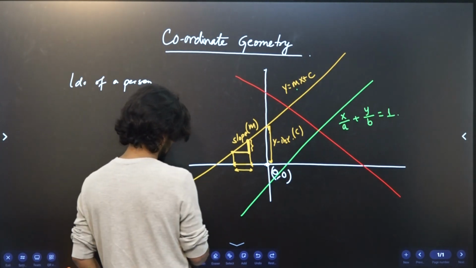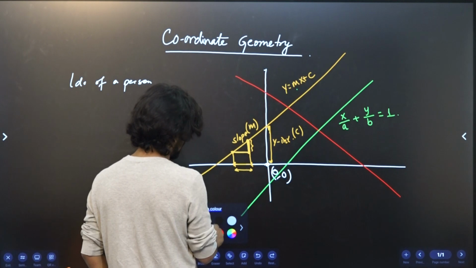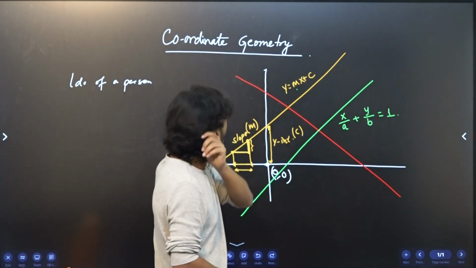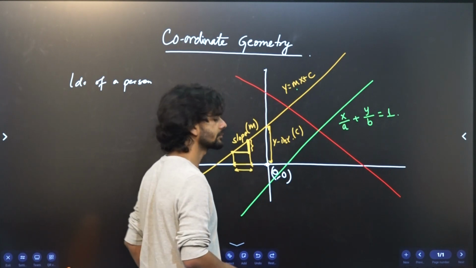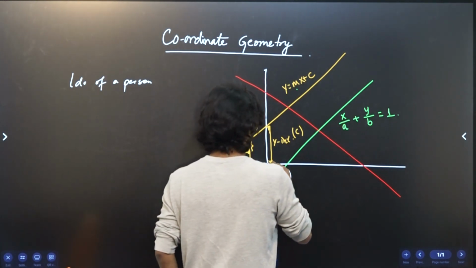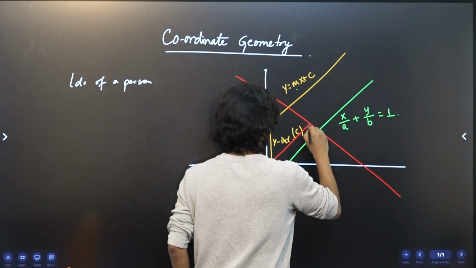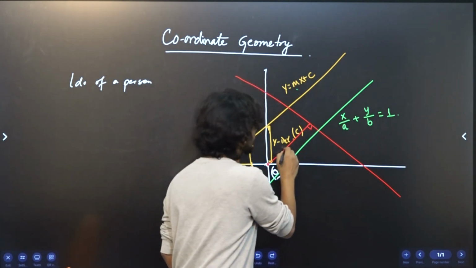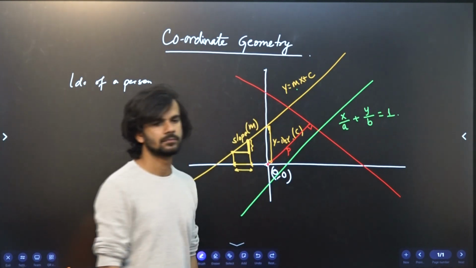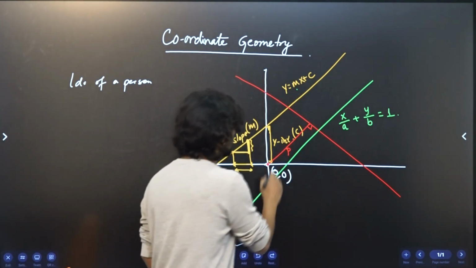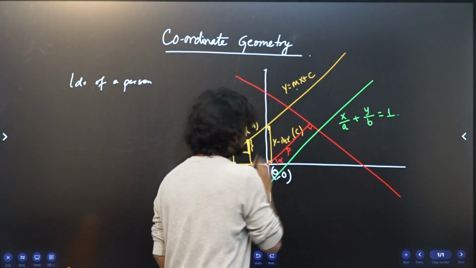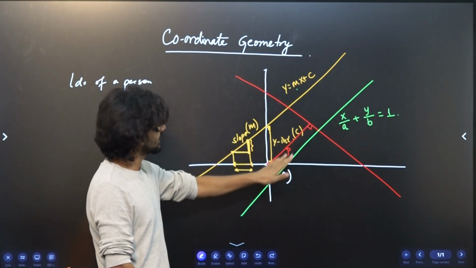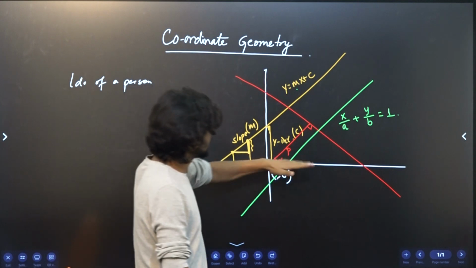Or you can also, if you know the perpendicular distance from the origin, and let's say the distance is p, and if you know the angle that this perpendicular line makes with the x-axis.